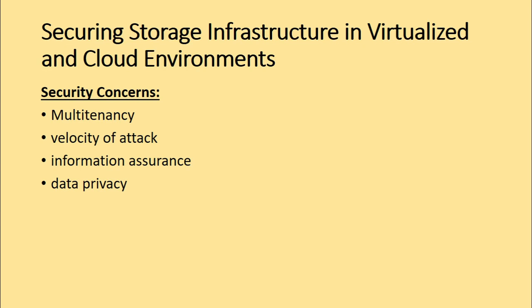Information assurance for users is the next security concern. Information assurance for the users ensures the confidentiality, integrity, and availability of the data in the cloud. Tracking and auditing the confidentiality, integrity, and availability is also a huge challenge. Hence, information assurance is a huge security concern while securing cloud environments.